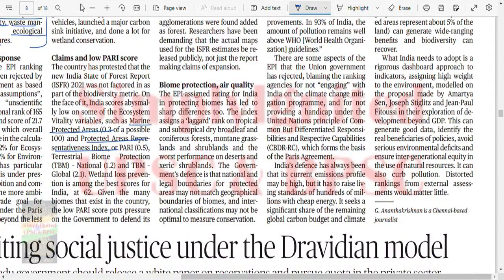The EPI assigned a rank for India in protecting biomes, which has led to sharp differences too. The index assigned a laggard rank on tropical and subtropical dry broadleaf and coniferous forest, montane grassland and shrubland, and the worst performance on desert and xeric shrubland. The government's defense is that the national and legal boundaries for protected areas may not match geographical boundaries of biomes, and international classification may not be optimal to measure conservation.